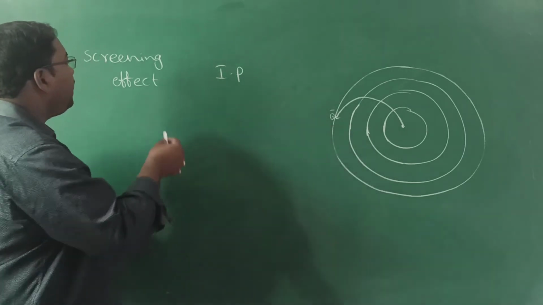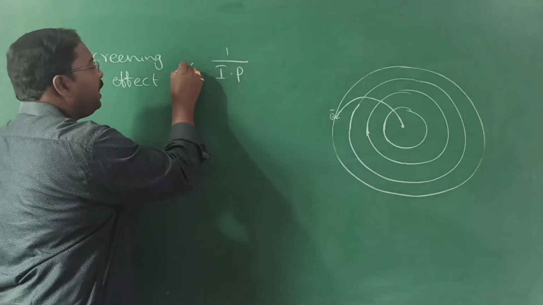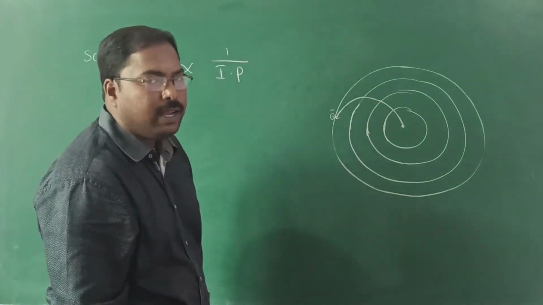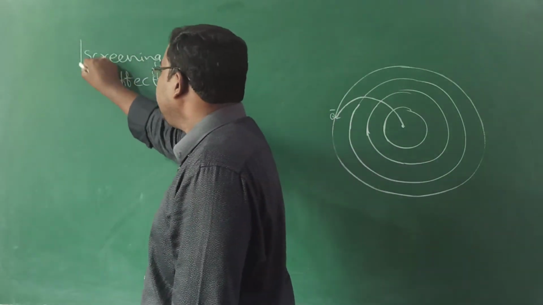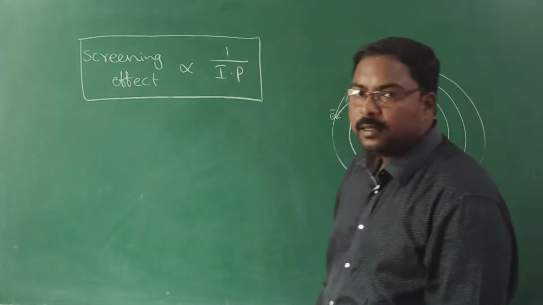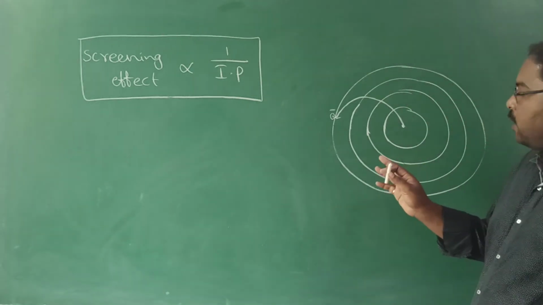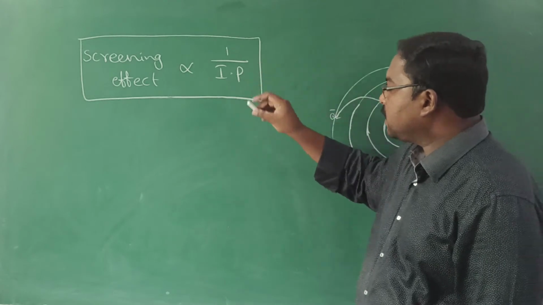So when the shielding effect is more, ionization potential will be less. Screening effect and ionization potential are inversely proportional to each other. Got the logic or not? When screening effect is more, ionization potential is less.